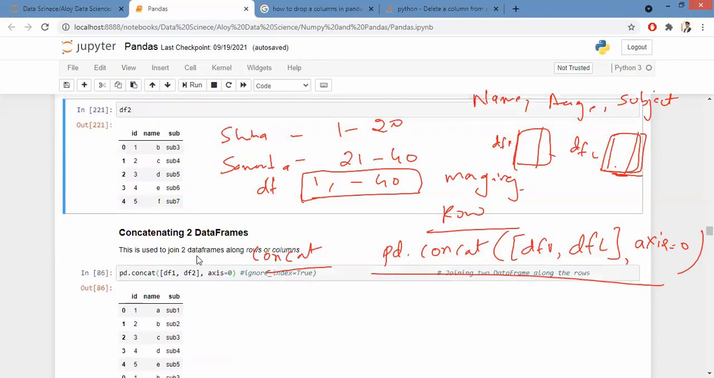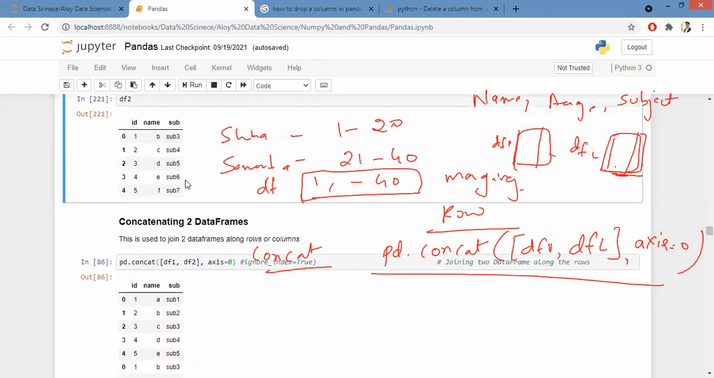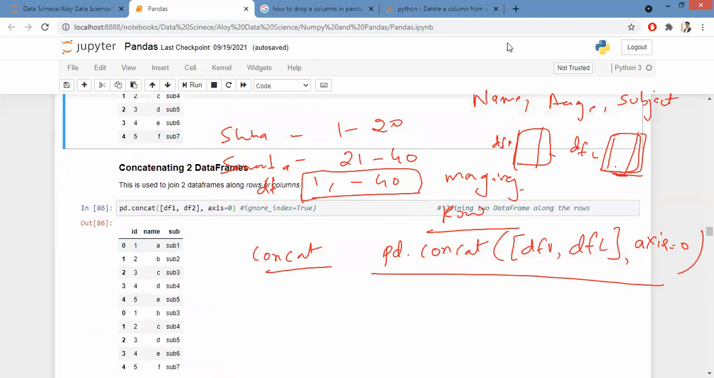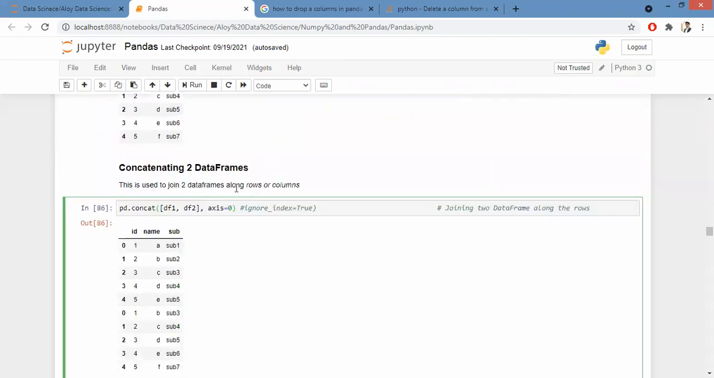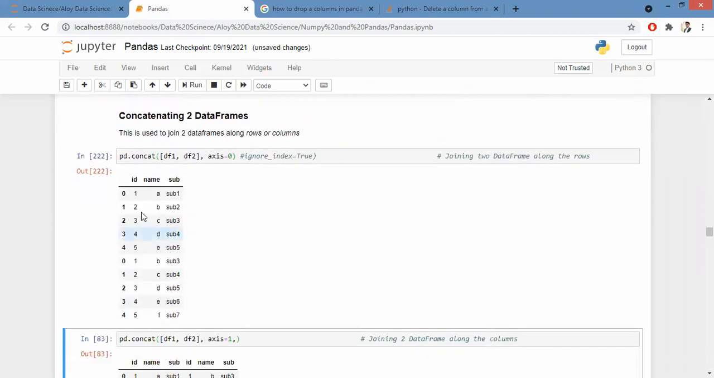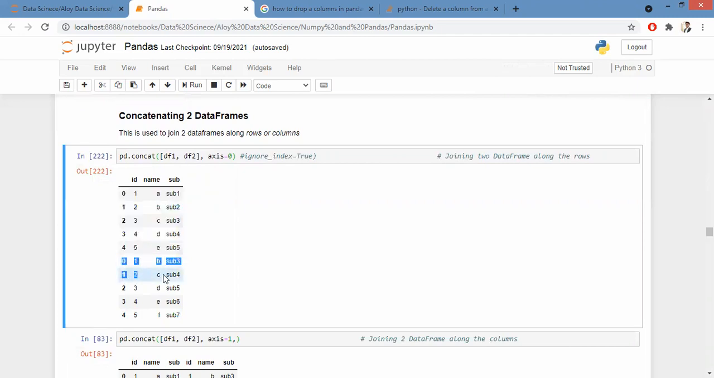Okay, see, I have two data frames. I use pd.concat with axis equal to 0. Okay, I get this data frame. But there is a trick here. Can someone tell me what's the trick? There is a small trick here. If you see carefully, the index starts from 0 again here.